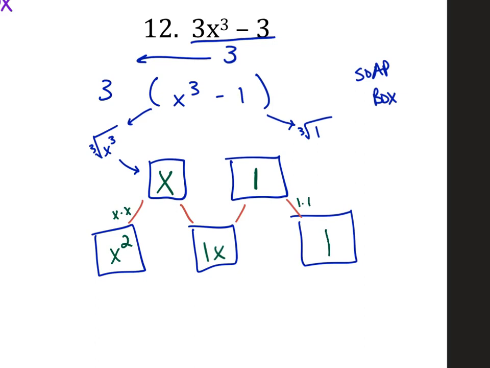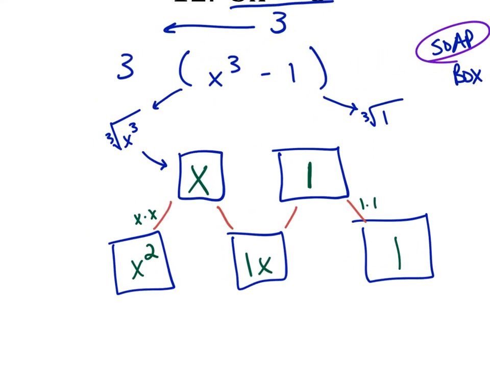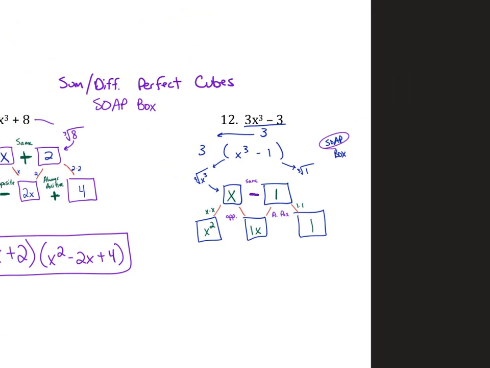And then the last step, use your SOAP box to fill in the signs. Same, opposite, always positive. SOAP. So the same sign, well, the sign originally was negative, so the same sign is a minus, same as the original.